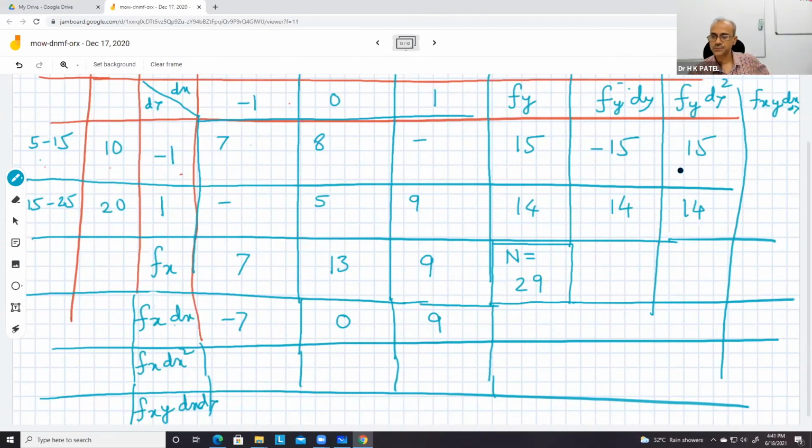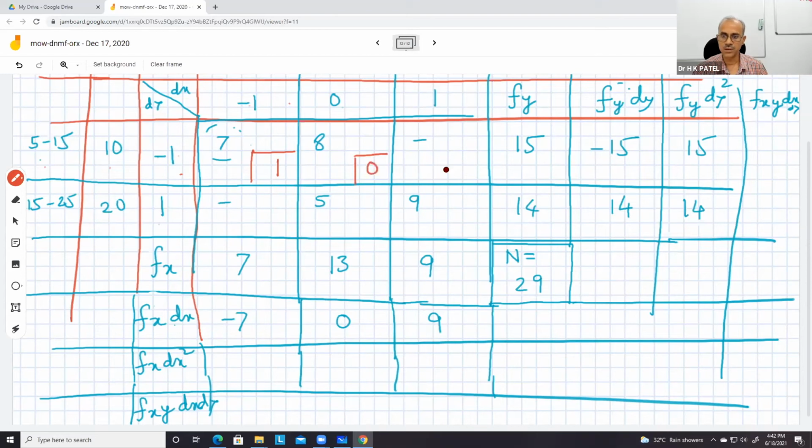Okay. So these are dx, dx, dx, dy, dy. I have to calculate fxy. Fxy is also there. This is fxy. For example, 1, 1. But what I calculate is the number dx dy. I calculate in each cell the product dx dy, and that is written here actually. So dx dy, this is 1 here. This is -1, -1, 1.